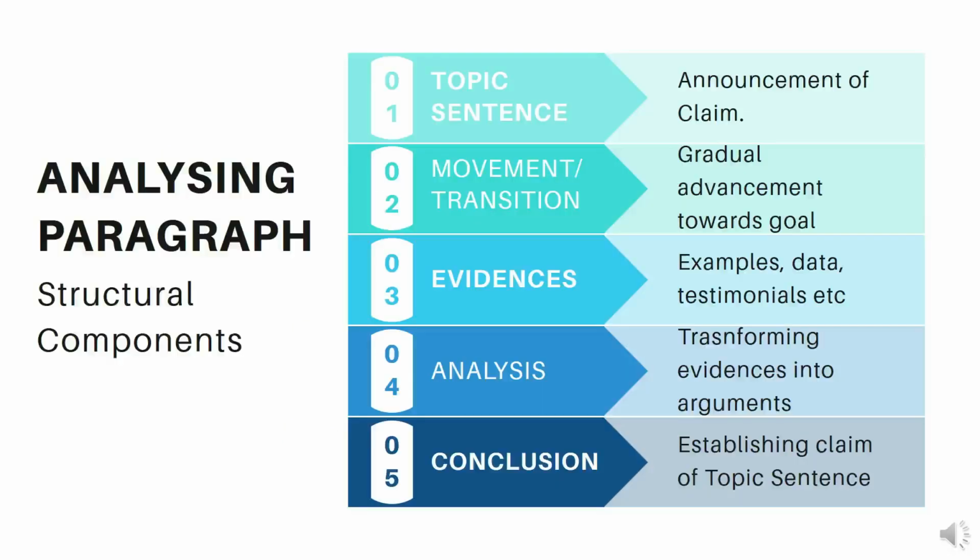Structural components are five. First one is the topic sentence. This is the announcement of the claim. Then movement and transition, gradual advancement towards the goal. Then evidences like examples, data, testimonies, etc. Then analysis, transforming evidences into arguments, and then conclusion, in which you establish the claim of the topic sentence.